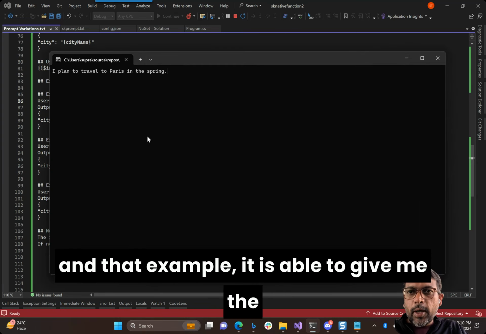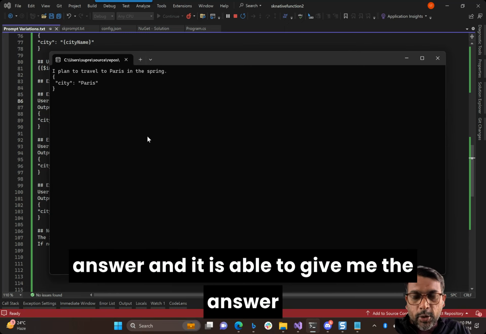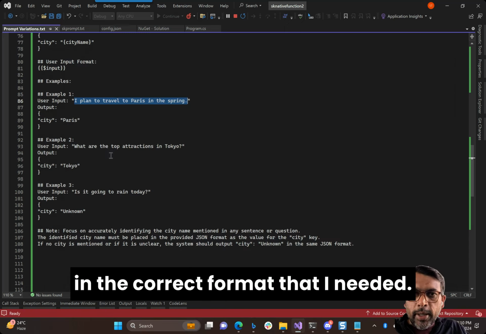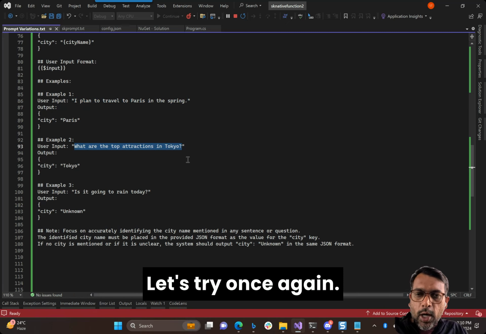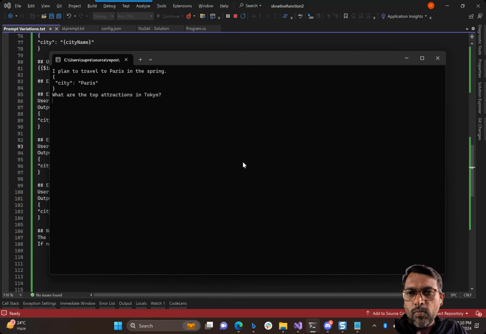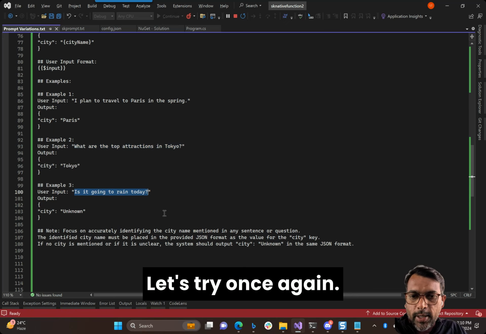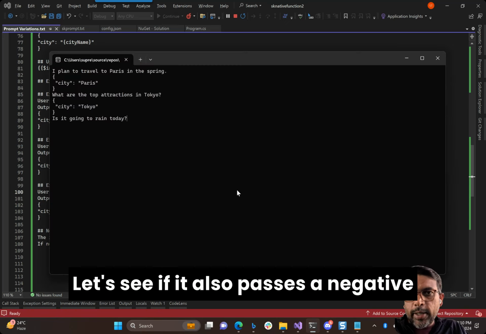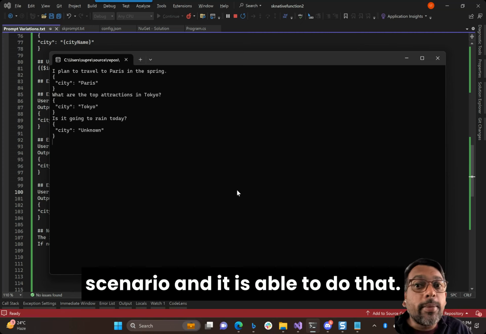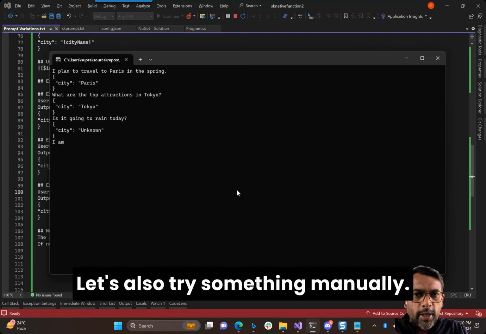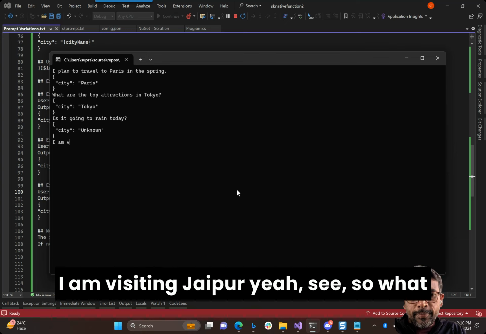and that example, it is able to give me the answer, and it is able to give me the answer in the correct format that I needed. Let's try once again. So again it works. Let's try once again. Let's see if it also passes a negative scenario, and it is able to do that. Let's also try something manually. I am visiting Jaipur next week.